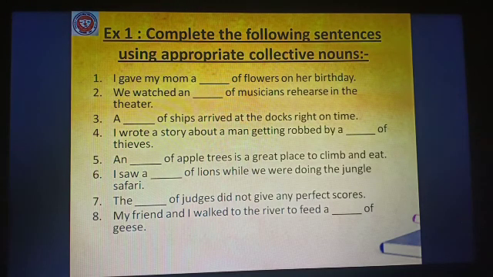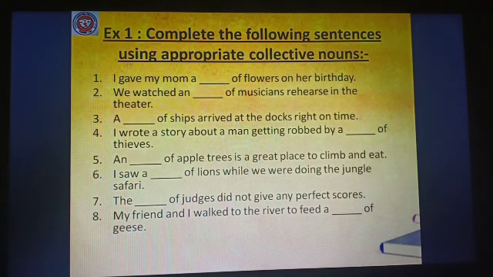I wrote a story about a man getting robbed by a dash of thieves. Number 5. A dash of apple trees is a great place to climb and eat.